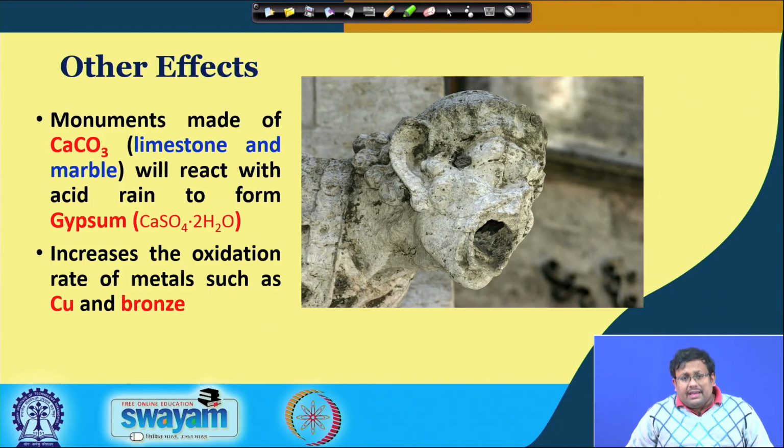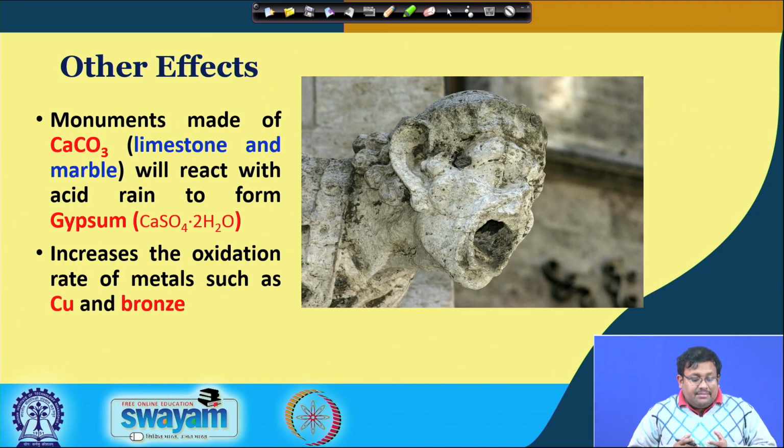Now, what are the other effects of acid rain? Well, acid rain is basically producing rain which has caustic acids like sulfuric acid as well as nitric acid, and these caustic acids erode different monuments which are made of calcium carbonate, because calcium carbonate is basic.